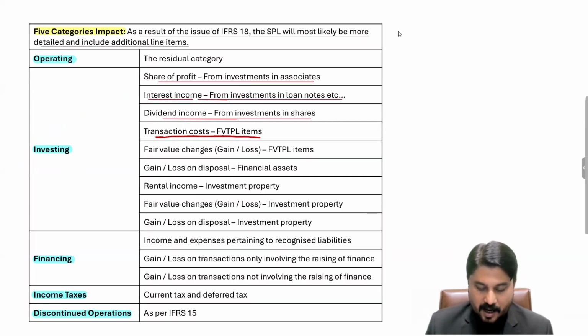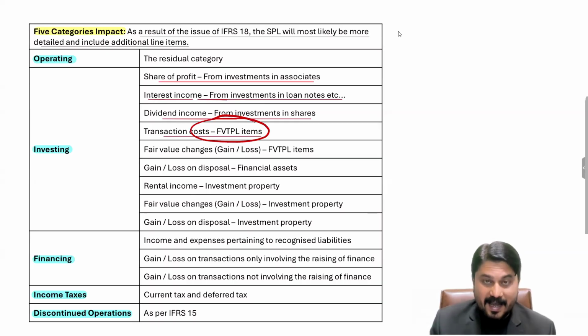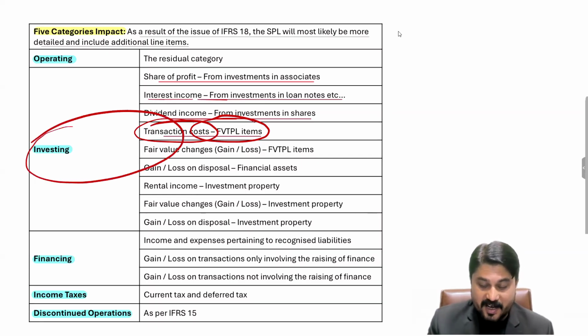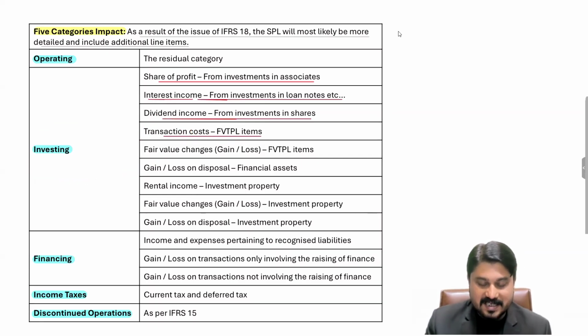There are transaction costs when any items which are fair value through P&L items are issued, and at that time legal costs and transaction costs may arise. So that investment asset, that investment category thing, and the related associated transaction costs or legal costs will be reported in the investing category under SPL.